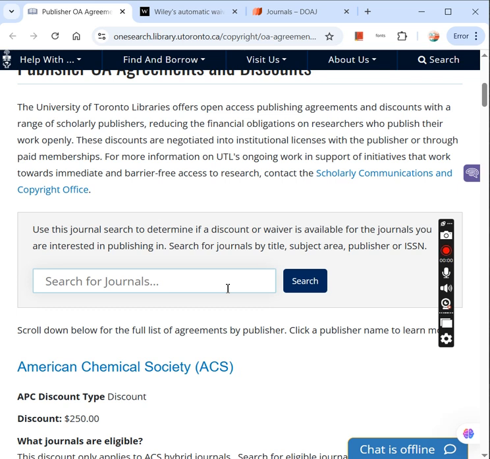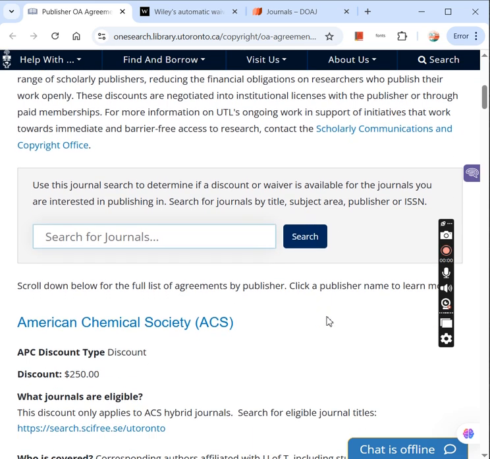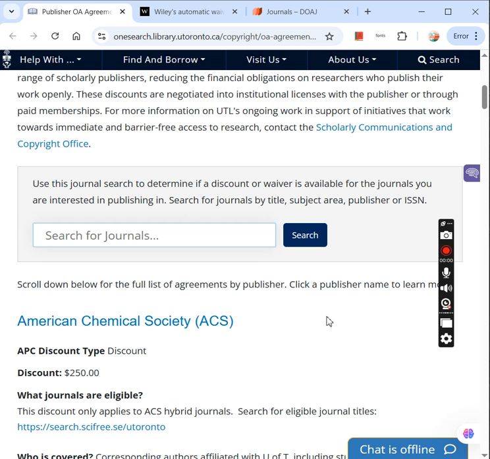They have around 100% waivers with 8 publishers. So you can always search for the journal you want to go for if you are associated with this university, or if you have a co-author associated with this university, and you can publish in that journal without paying an APC. So this could be another method.